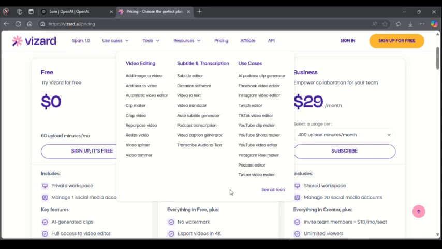Then one of the downsides of this website is that the video customization is a bit limited. You also get a steeper learning curve and limited editing features, and templates can feel repetitive. So that's one of the downsides of this website.